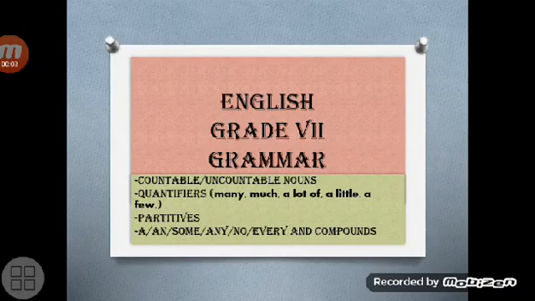Let's go on with some grammar on English lesson for today. We have to talk about countable and uncountable nouns, quantifiers such as many, much, a lot of, a little, a few, partitives, articles a or an, and indefinite pronouns some, any, no, every, and their compounds.